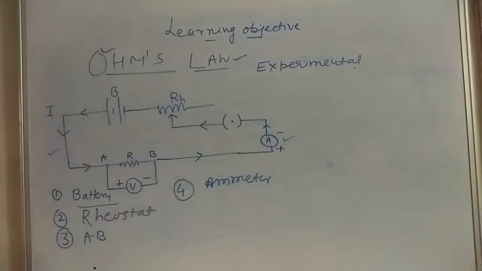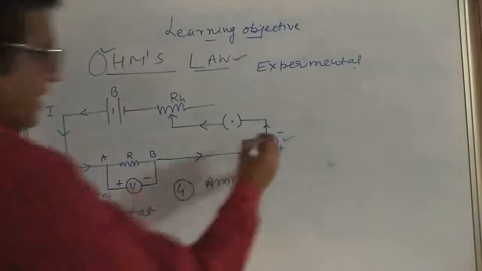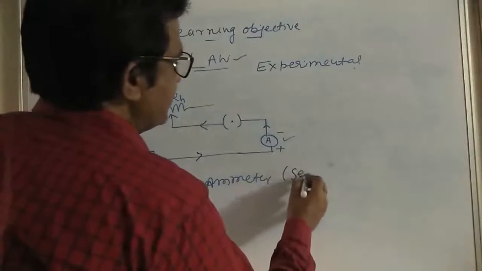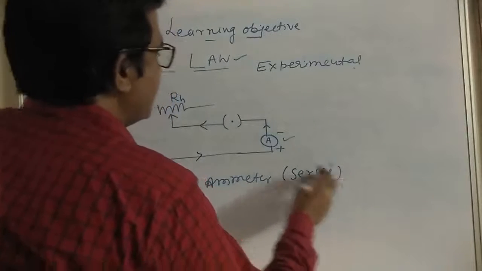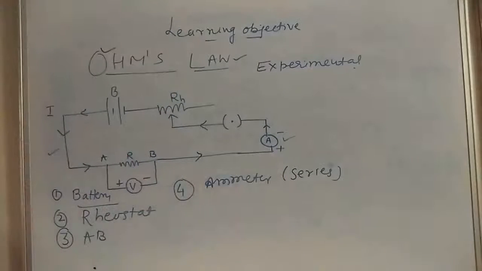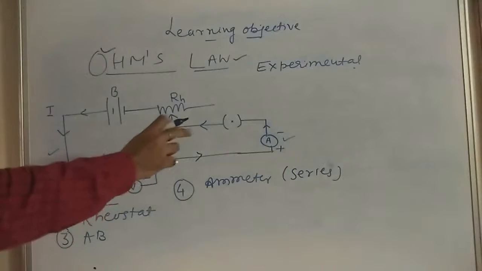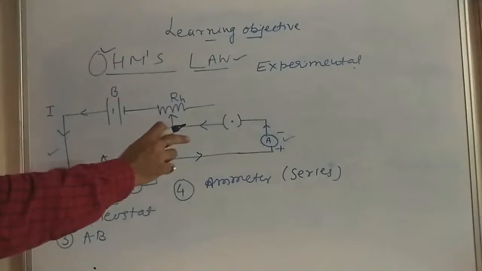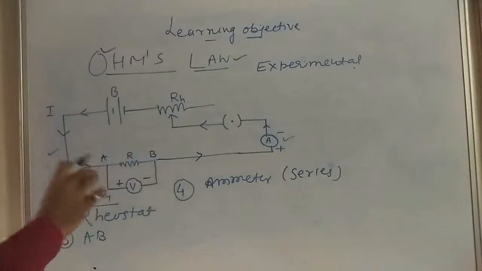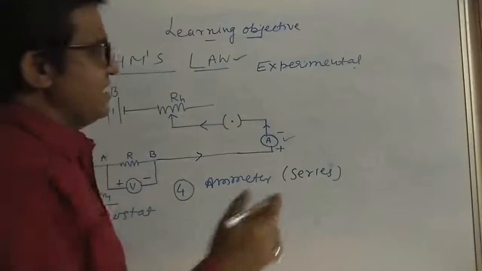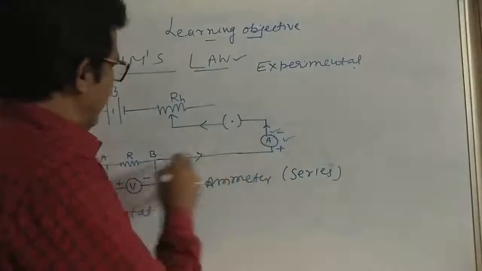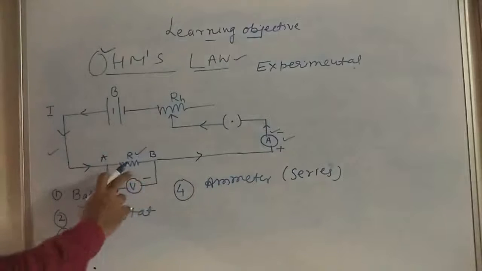Okay, write down. It is connected in series with the resistance R, so that the current passing through the ammeter is the same as that passing through the resistance R. The current that is flowing here is the same current that is flowing here.